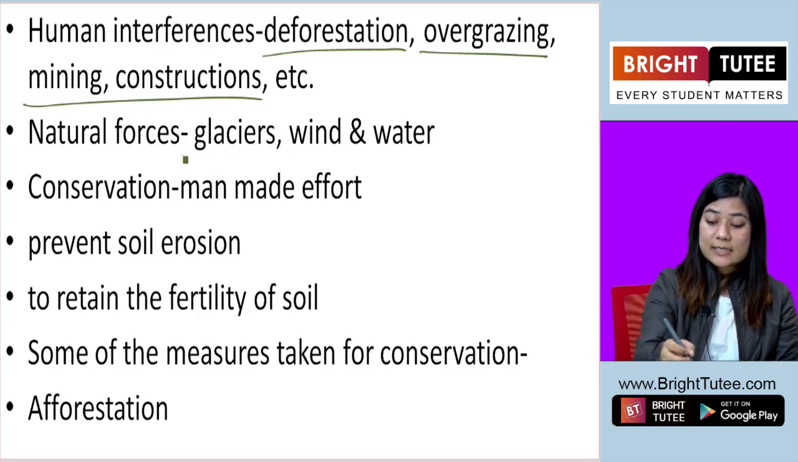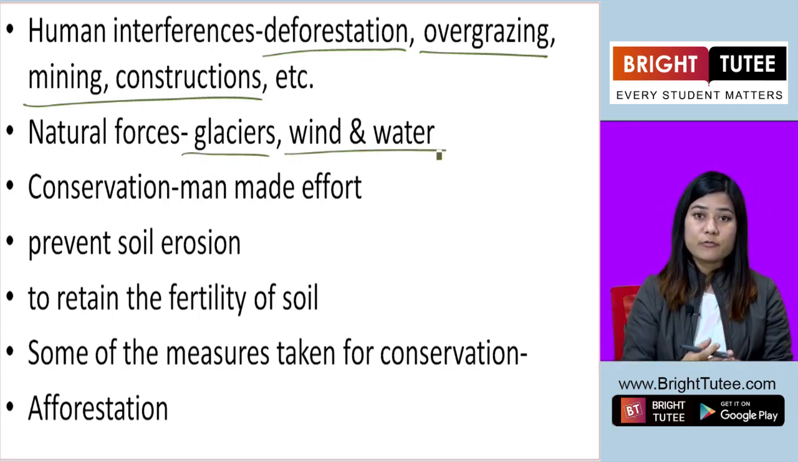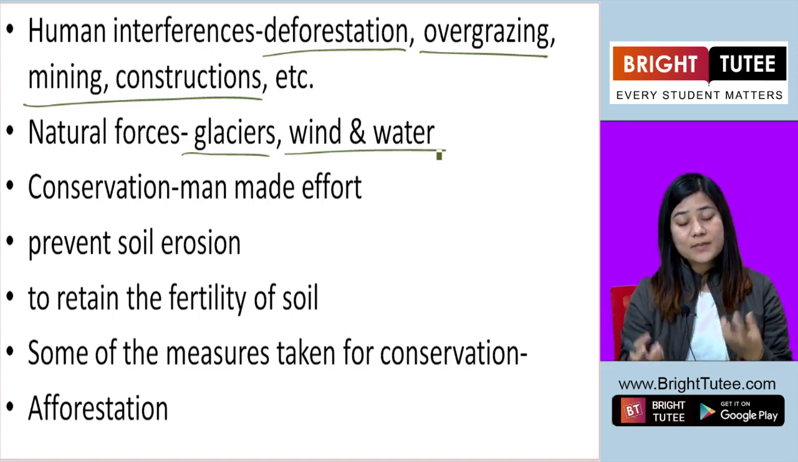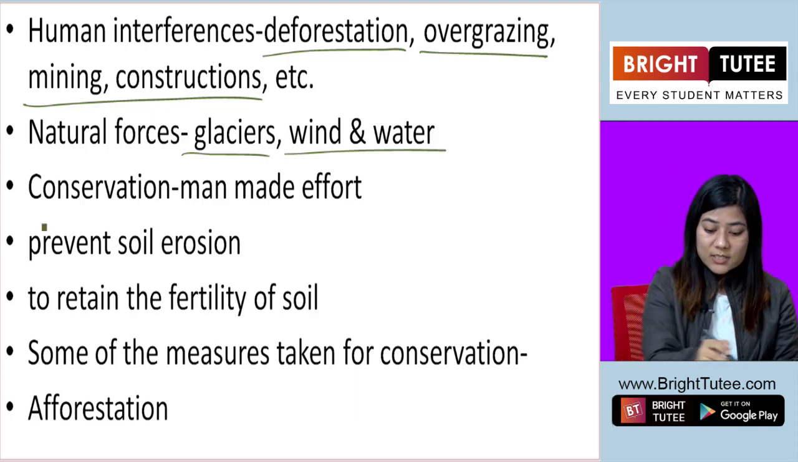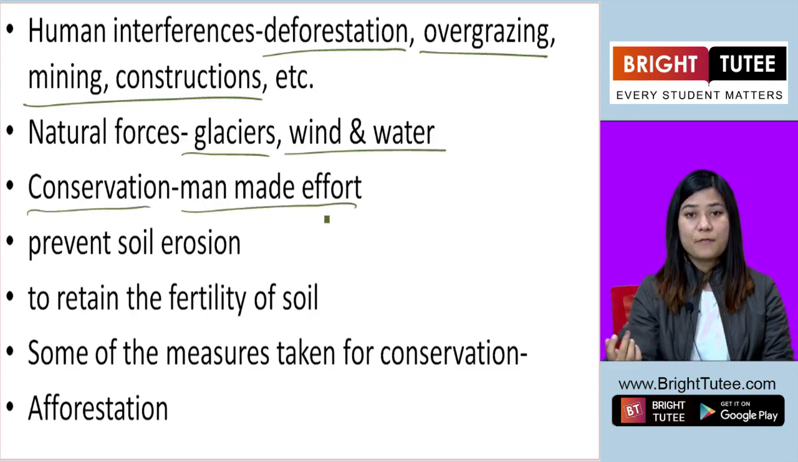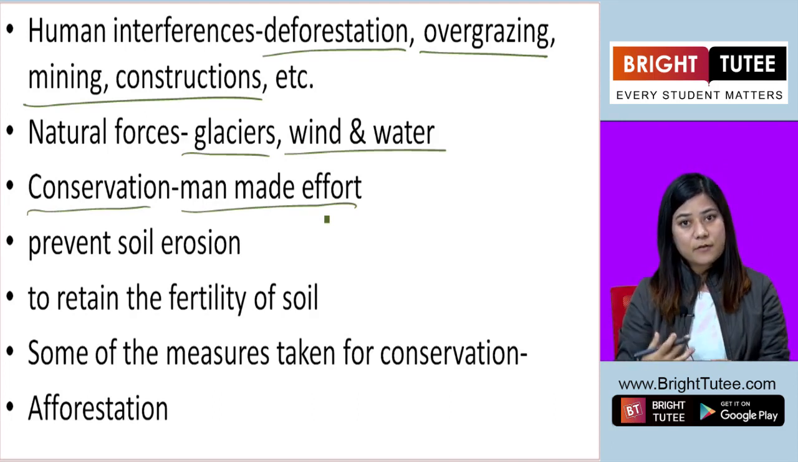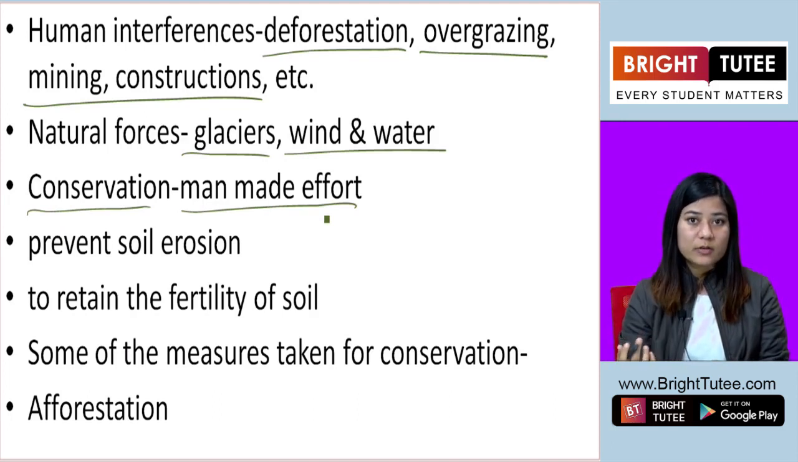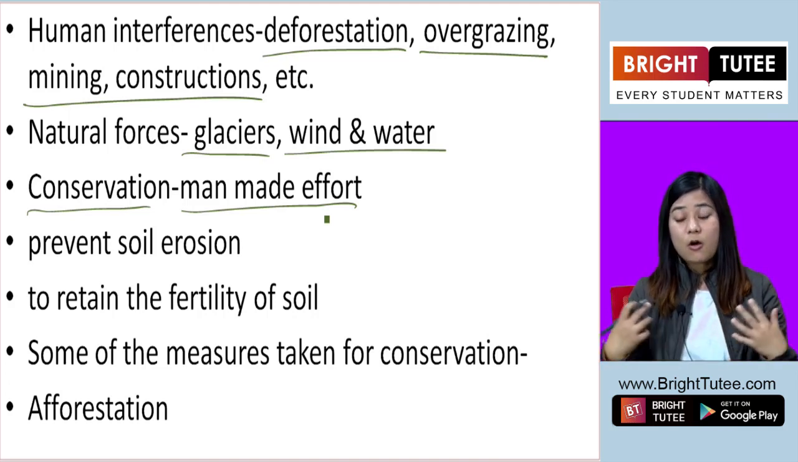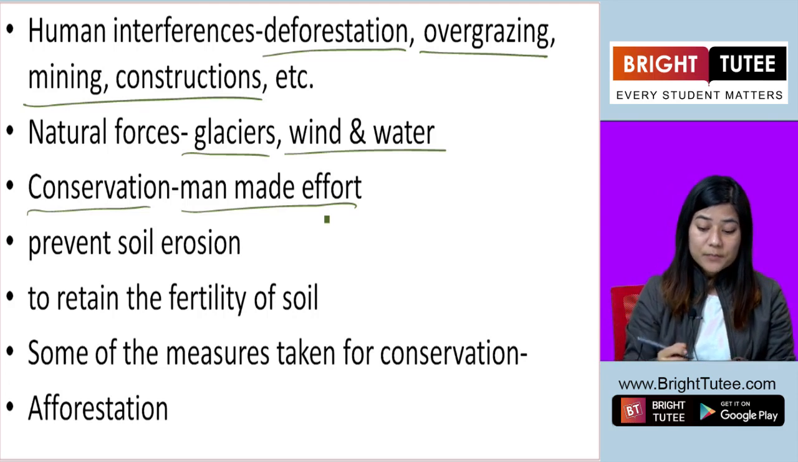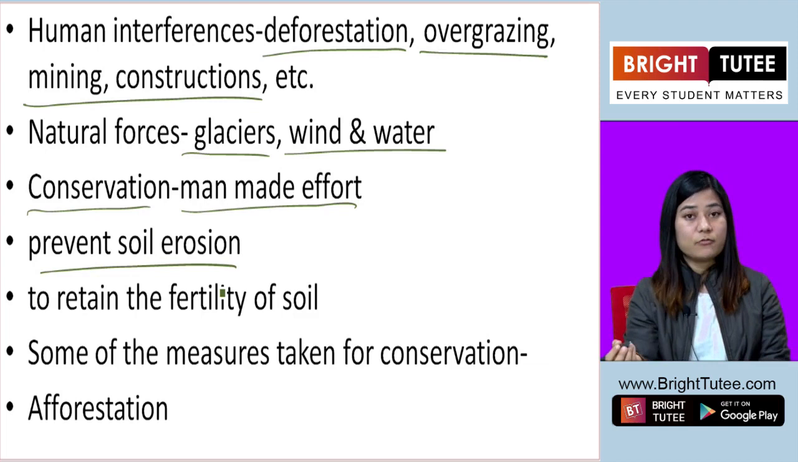Natural forces are glaciers, wind and water. These cause soil erosion, and with that what happens? The balance is not maintained. Now conservation is a man-made effort, right? When we say we must conserve the resource, it's an effort made by human beings, okay? It's an effort that we make as a global community or as a community, okay? So conservation is needed to prevent soil erosion.